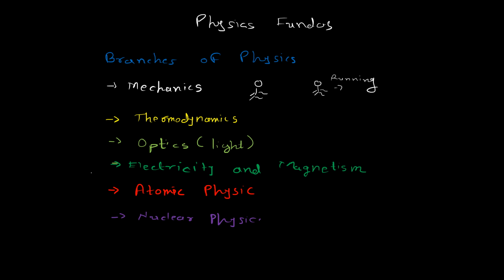An atom has its nucleus and its orbit. Electrons are within the orbit, protons and neutrons are within the nucleus. So atomic physics contains all three, and its orbitals also, while nuclear physics contains only this much portion, correct?